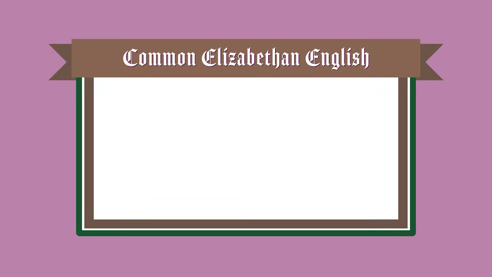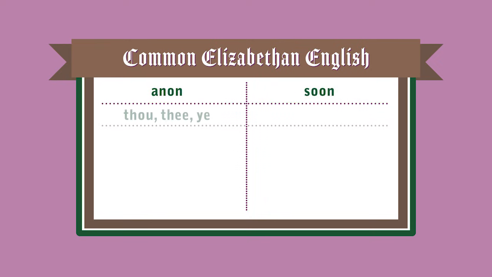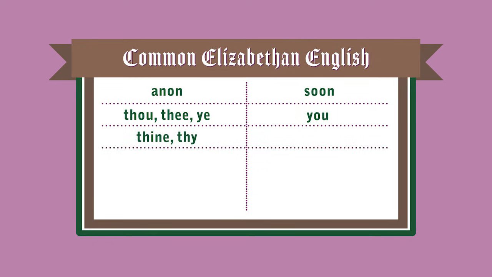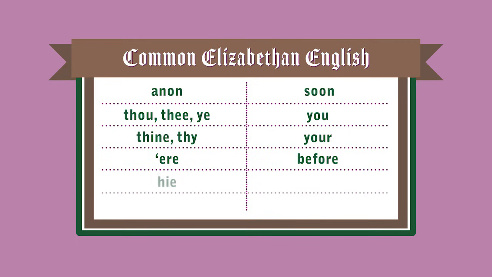There are some common words in Elizabethan English, the English of Shakespeare's time, that you should familiarise yourself with, such as anon, meaning soon; thou, thee, and ye, meaning you; thine or thy, meaning your; ere, meaning before; hie, meaning hurry; and wast, meaning were.